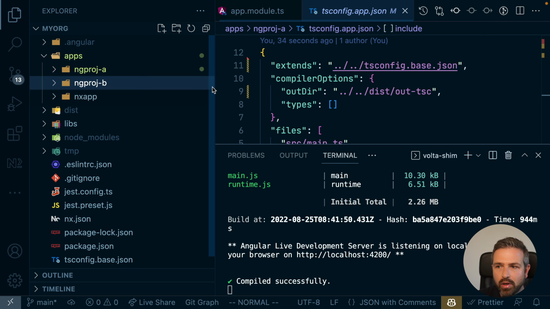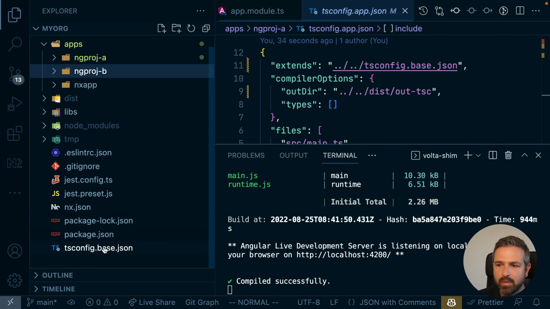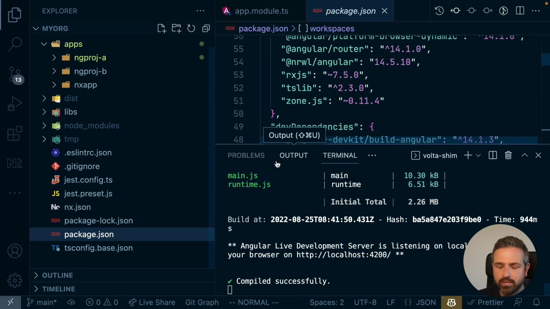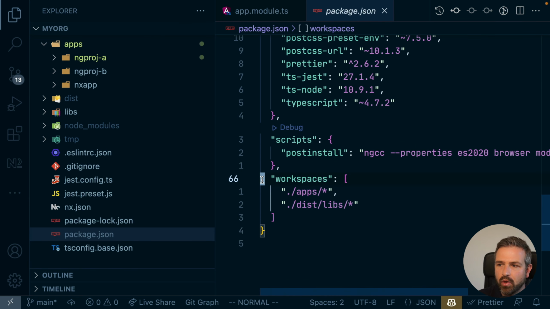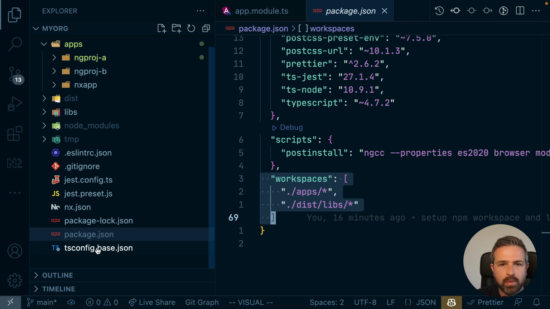And at some point, where you don't have any Angular CLI based setups anymore, you could also then go ahead and clean up here in the package.json the whole NPM workspace setup, because all of the local packages would get resolved over the tsconfig based TypeScript path mappings. So I'll leave that to you to go ahead.